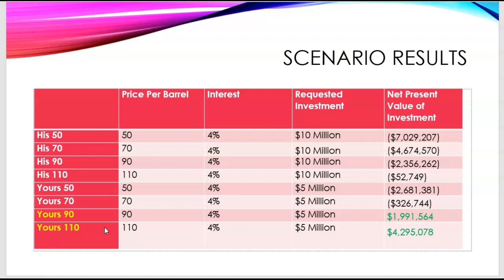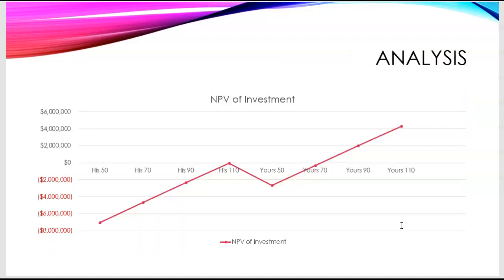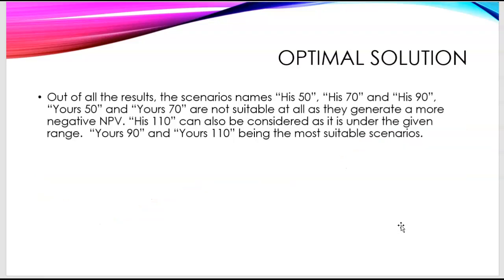Here is the scenario results created by the scenario manager in Microsoft Excel. As we can see here, two of our scenarios, yours 90 and 110, showed positive outcome. And this is our analysis of the net present value of our investment through the years. This is the analysis of our net present value in different scenarios in chart form.